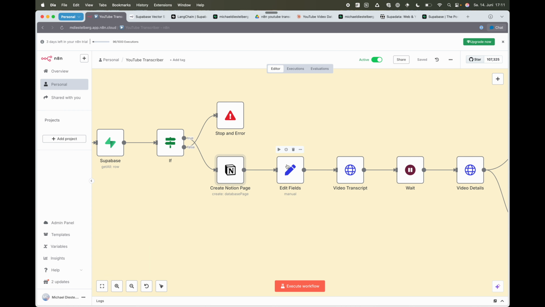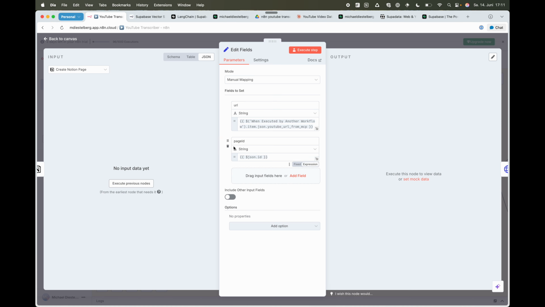This here is also an optional step. This is really just for kind of data hygiene. I'm taking some of the information that I'm receiving from previous nodes and storing them in new parameter fields, URL and page ID, which makes it a little bit easier to use this.